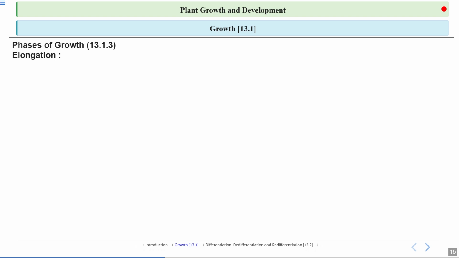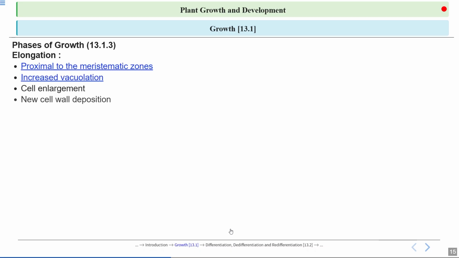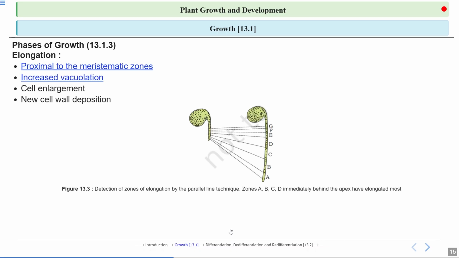If we talk about the region of the tips, at the apex we have the root cap, which acts as a protective shield for the tender tip of the root. Then we have the region of meristem. What do meristematic cells do? This region keeps adding new cells due to continuous division of the cells, and this region is important because it leads to growth of the plant. And we next have the region of elongation. It is proximal to, just above, the meristematic zone.